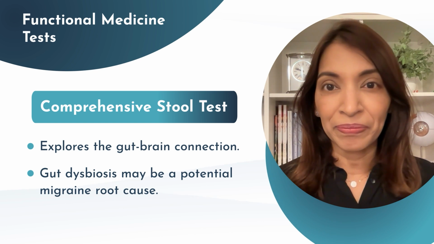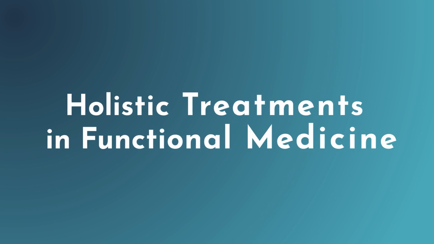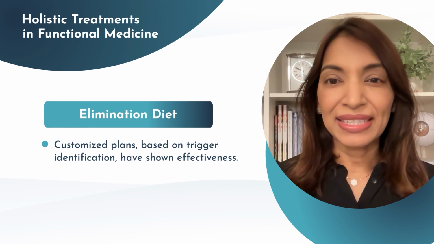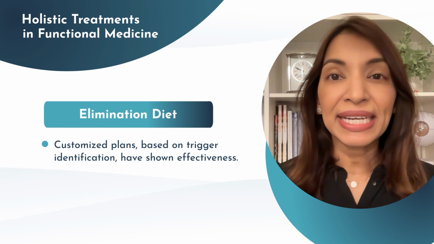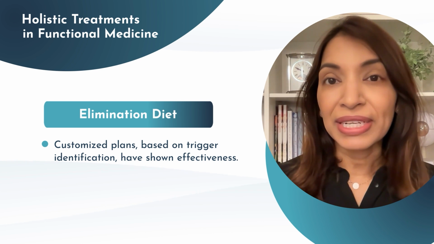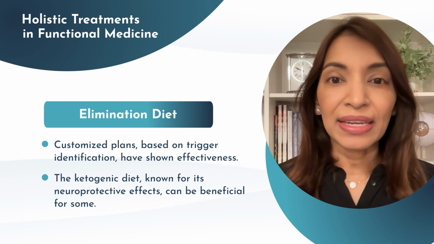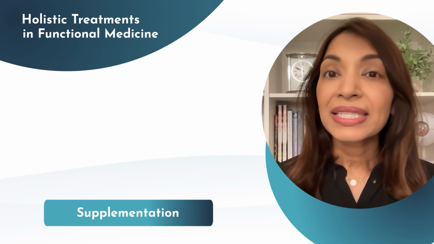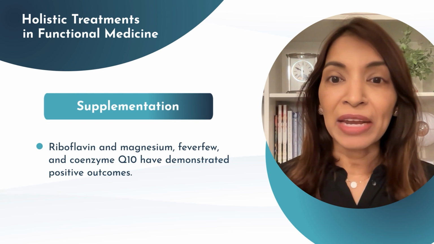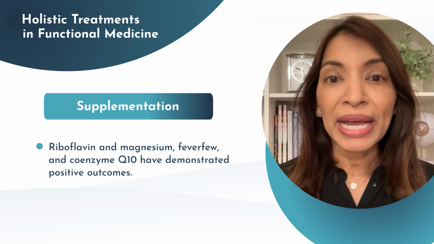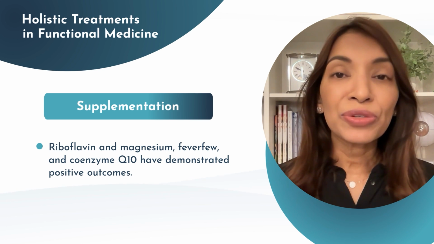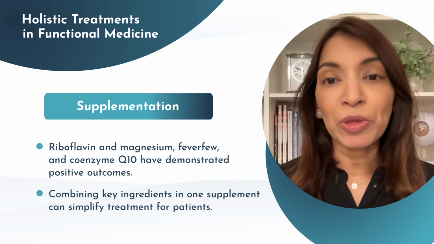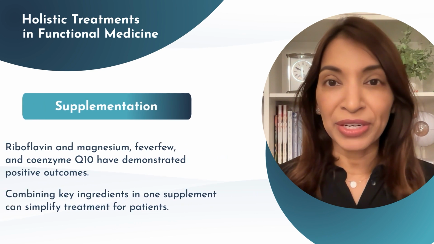migraine improvement. Functional medicine offers a range of holistic treatments, starting with nutrition. Elimination diets, customized based on trigger identification, have shown effectiveness. The ketogenic diet, known for its neuroprotective effects, can be beneficial for some. Supplements like riboflavin and magnesium, feverfew, and coenzyme Q10 have demonstrated positive outcomes. Combining key ingredients in one supplement can simplify treatment for patients.